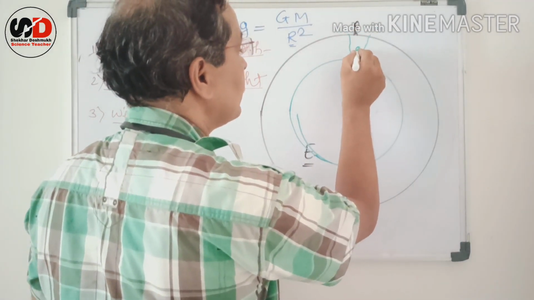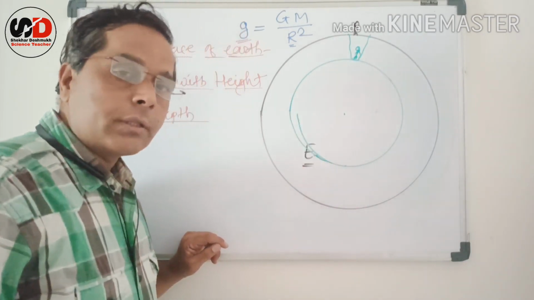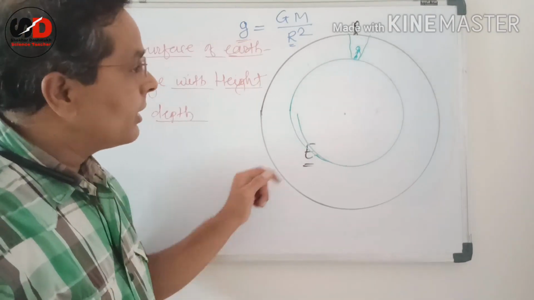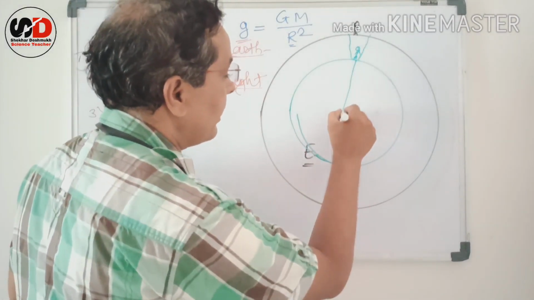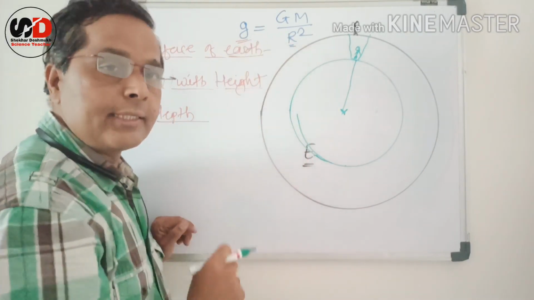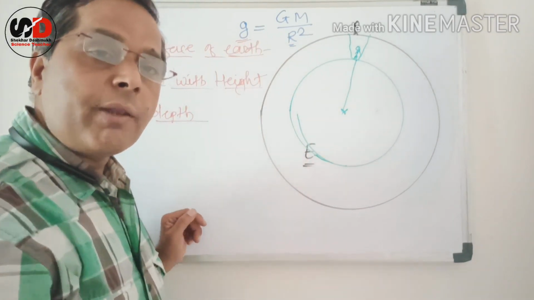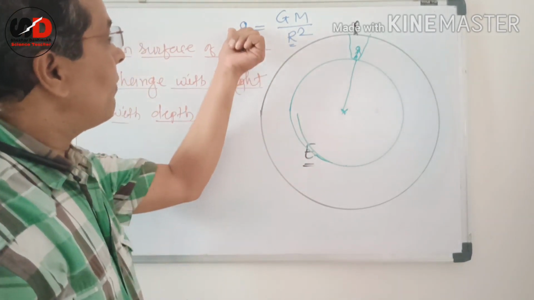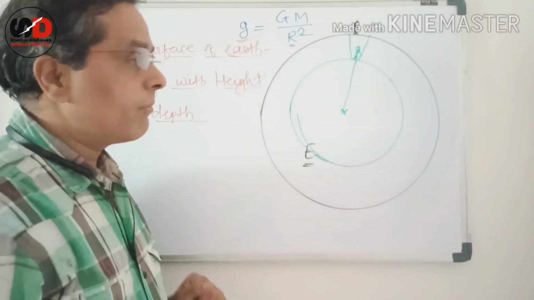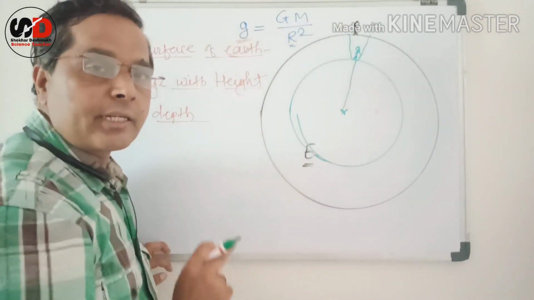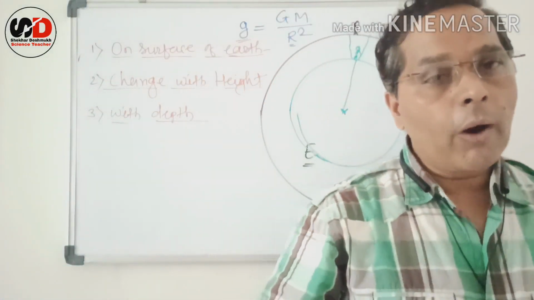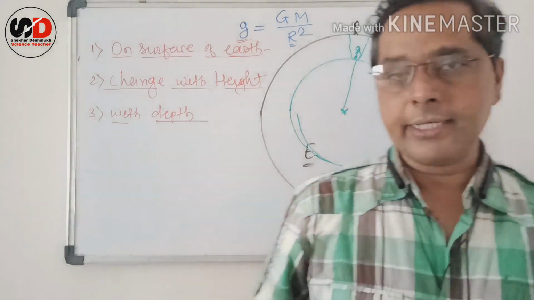If you are present here, then what should be the value of small g? We know the distance between the center and the object now reduces. That means the value of r is less. And one might consider that the value of g increases from this formula, because as r reduces, g must increase. But it doesn't happen. Why doesn't it happen? Let us discuss that.